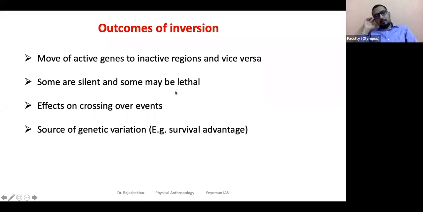Depending on what gene got activated, some may be silent, some may be lethal. If it results in cancerous genes, oncogenes or tumor suppressor genes, especially oncogenes, which I will briefly tell you about a little later, it may become lethal. So the outcome may be silent, with no effect, or it may be lethal.